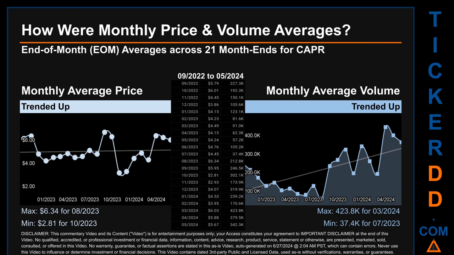The maximum end of month average price was $6.34 for 08-2023, while the minimum was $2.81 for 10-2023. Looking at volume, 03-2024 and 07-2023 respectively saw the highest and lowest monthly average volume at 423.8 thousand and 37.4 thousand.